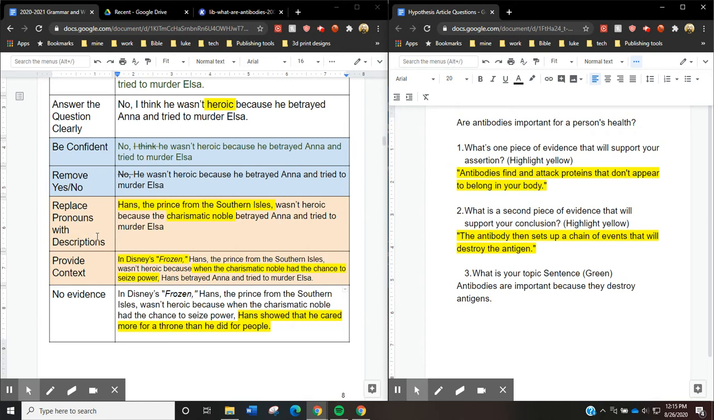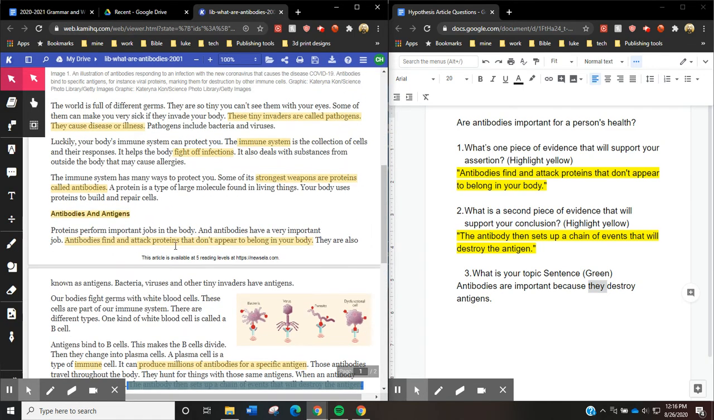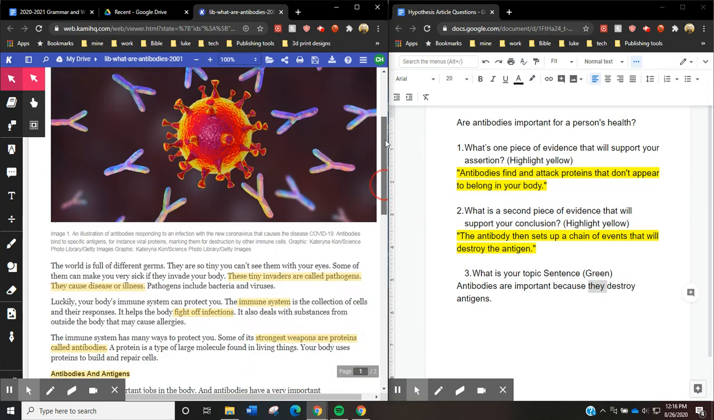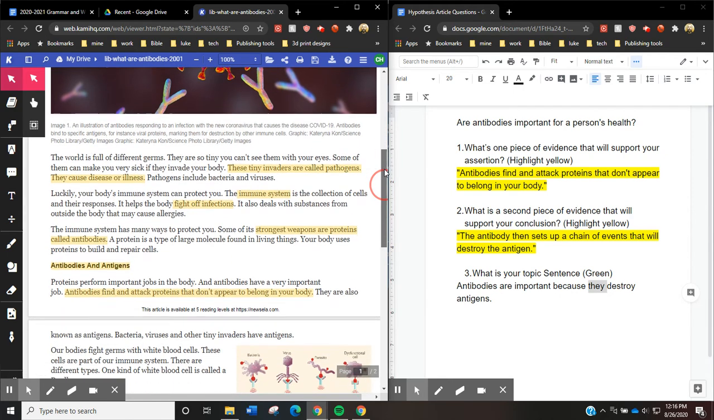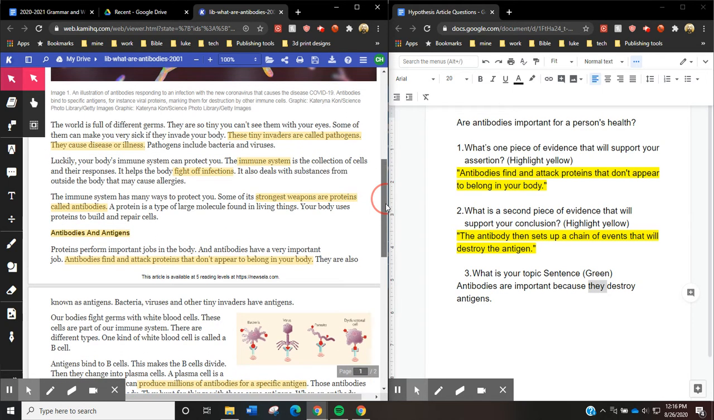Replace pronouns with descriptions. They. Ooh, okay. What are antibodies? I need a description of antibodies. Let's go back and look at it. Oh, I remember there was a good one in here. They find and attack proteins. No, let's see. It was higher. They were proteins, right? Wasn't that what they were? One of the best weapons. I can't find it. Antibodies find and attack proteins that appear in your body. I can't find it.